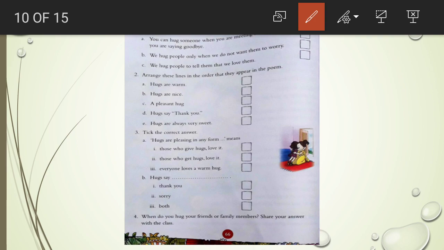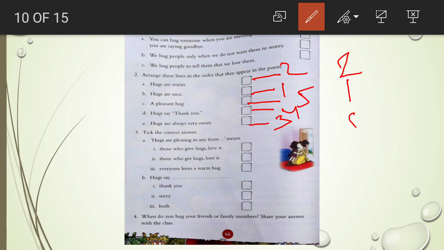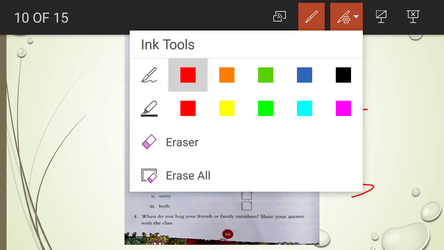For number 1 will be the second sentence, this one number 1, this one 2, the third one, the last sentence 4 and 5. So the order is 2, 1, 5, 4, 3. Okay, 2, 1, 5, 4, 3. Now number 3.